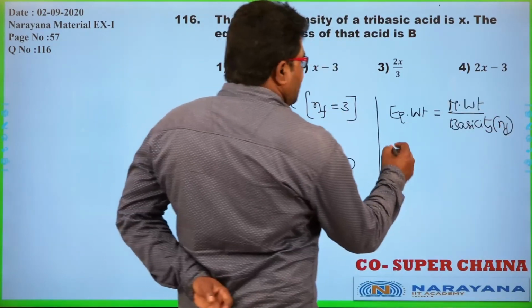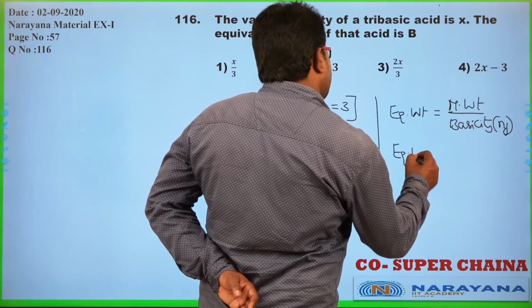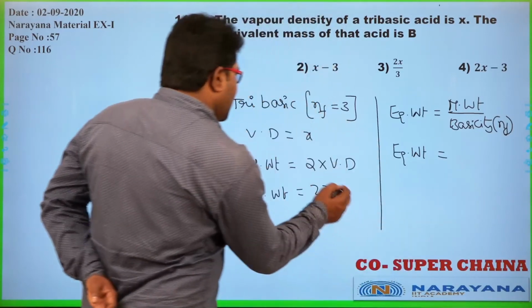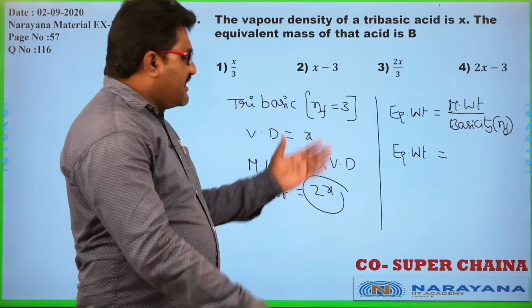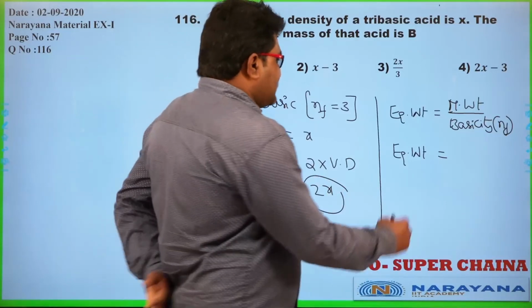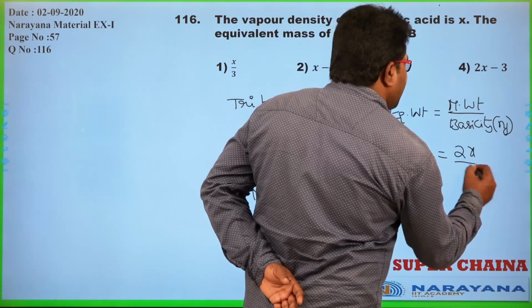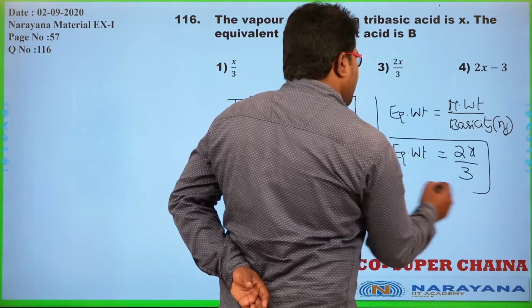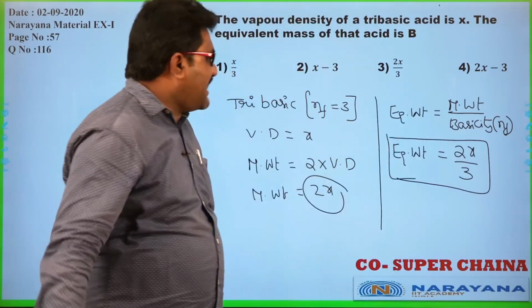The molecular weight calculated from the vapor density is 2X, and the basicity here is 3. So equivalent weight of that acid is 2X by 3.